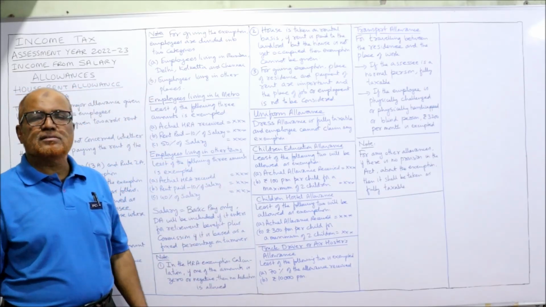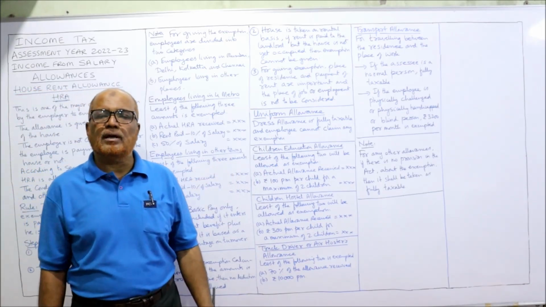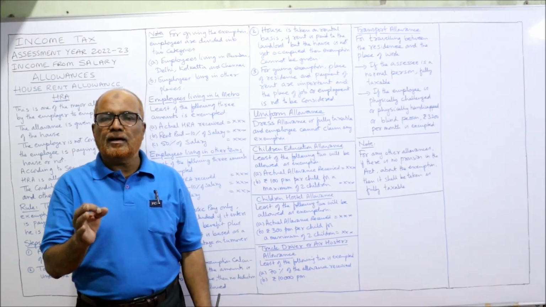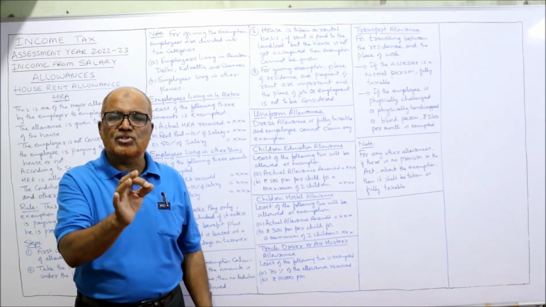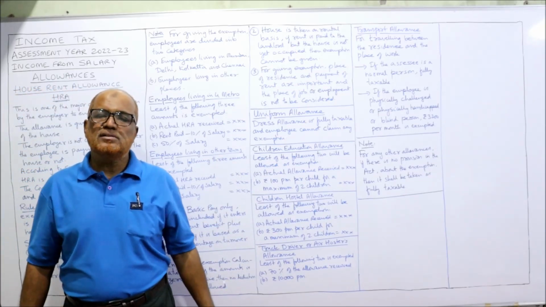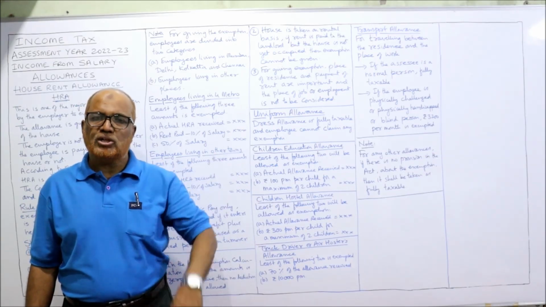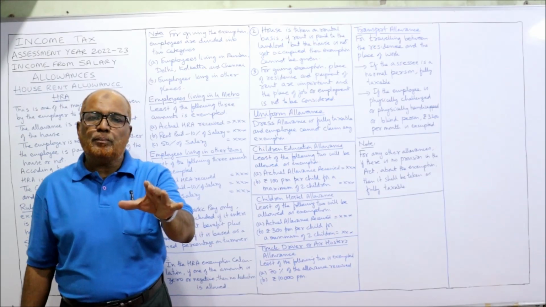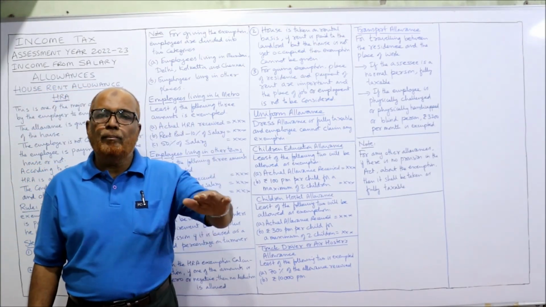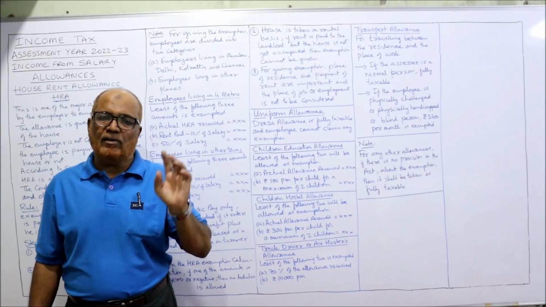Now, uniform allowance. Dress allowance is fully taxable and the employee cannot claim any exemption. Sometimes the employer will give dress allowance to the employee. The Income Tax Act says the complete amount is taxable, no exemption. Children education allowance. Sometimes the children of the employee are taking education in certain schools, and for that purpose the employer is giving a fixed allowance to the employee for meeting children's education. That is called children education allowance.